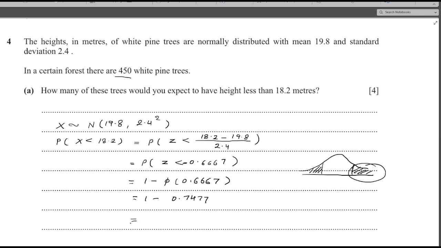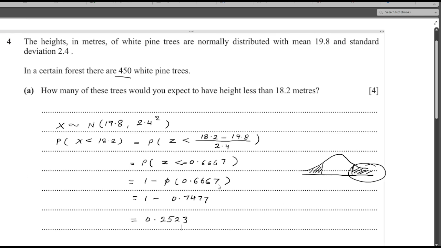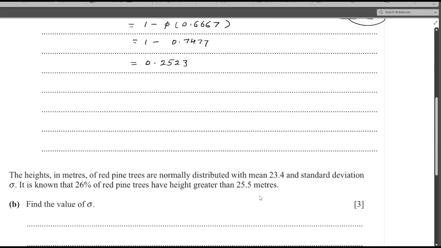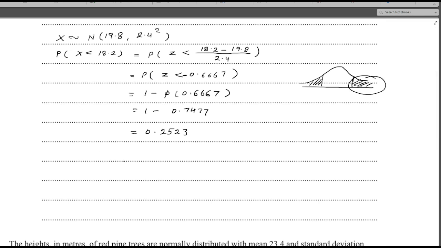Now I will subtract it from 1: 1 minus 0.7477, the result is 0.2523. The probability of x less than 18.2 is 0.2523. In 3 significant figures, this is 0.252.